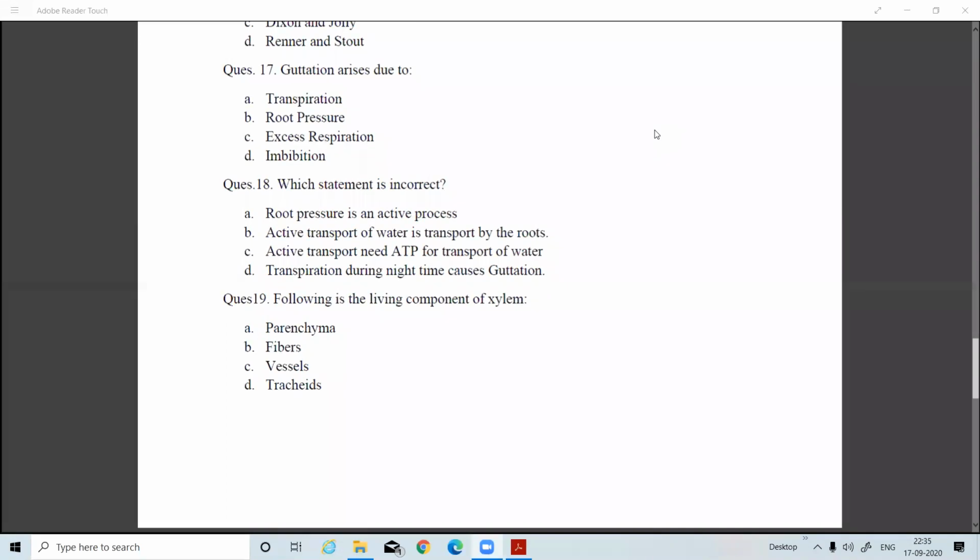Guttation arises, as I have just discussed. Guttation is the exudation of the xylem sap from the margins of the leaf. On the leaf margins there are hydathode glands, through which water droplets come outside. Why do these water droplets come outside during morning time?